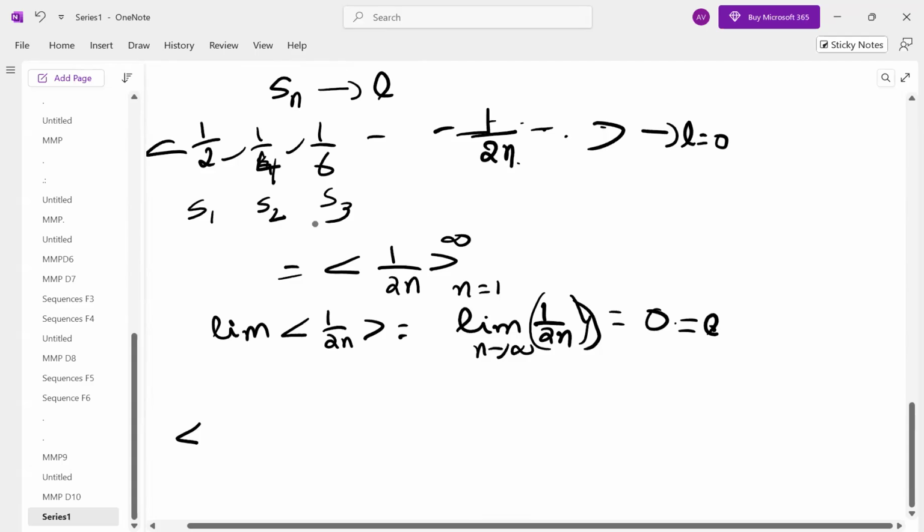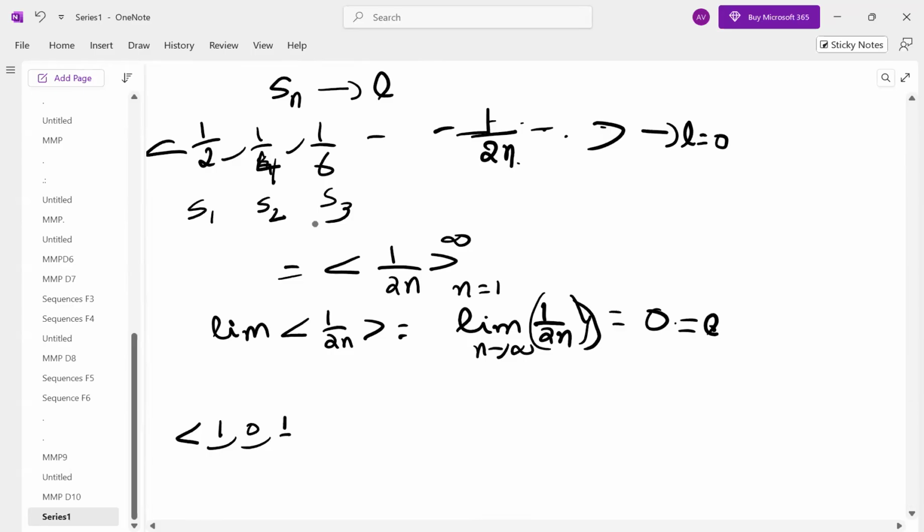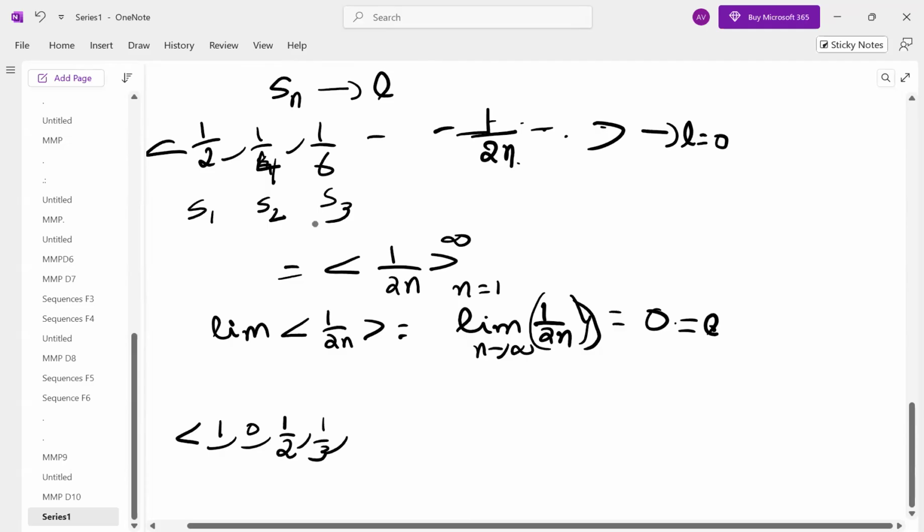Sometimes what happens is, we cannot predict: 1, 0, then suddenly it will jump to 1 by 2, then suddenly to 1 by 3, then 1 by 6, 1 by 9, 1 by 15, 1 by 12, and so on.